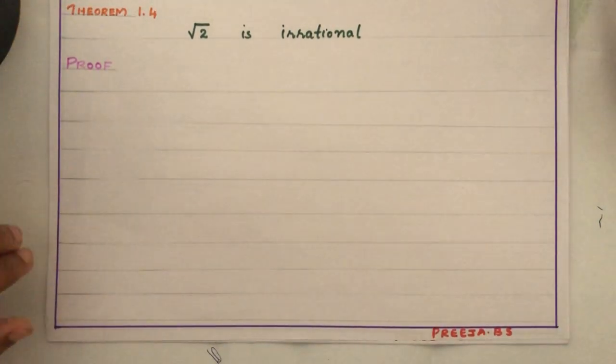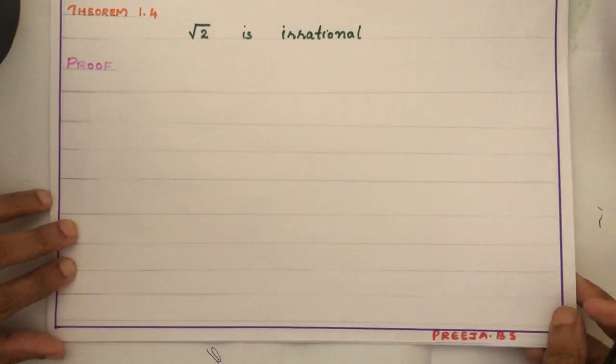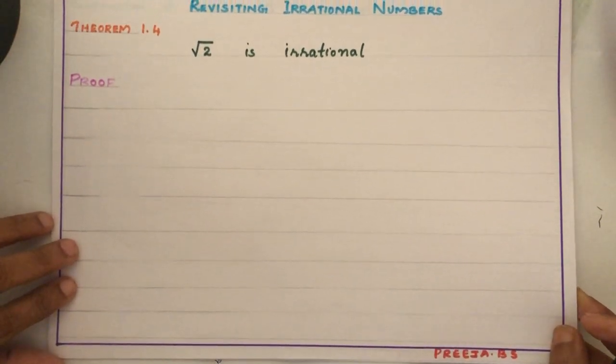See children, last year you have studied so many proofs of theorems and other questions. There we started the proof of those theorems from the given data. Can you remember? First we are collecting given data. Then we are writing given, and then we are writing to prove.